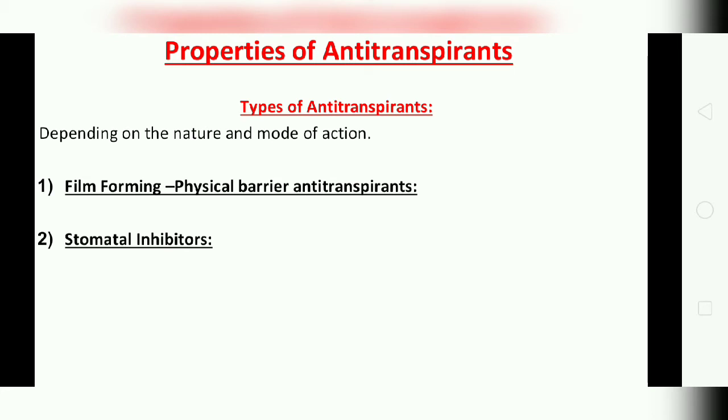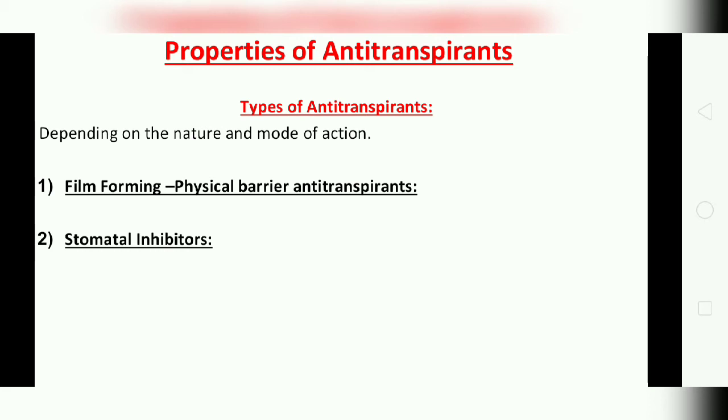The chemical should be easily available and economical for the farmers. And it must affect only the guard cells, not the whole plant or the stomatal opening and closing mechanism. These are some properties of an anti-transpirant.